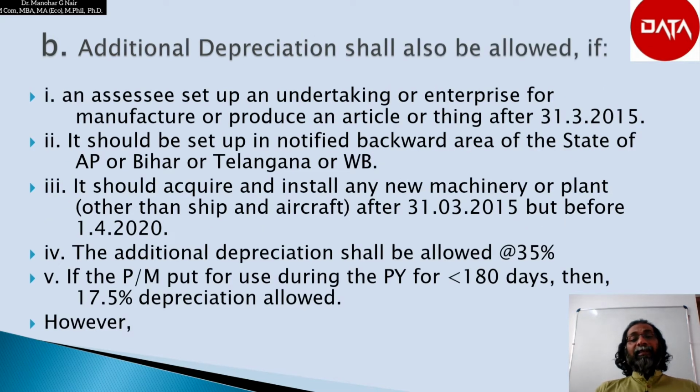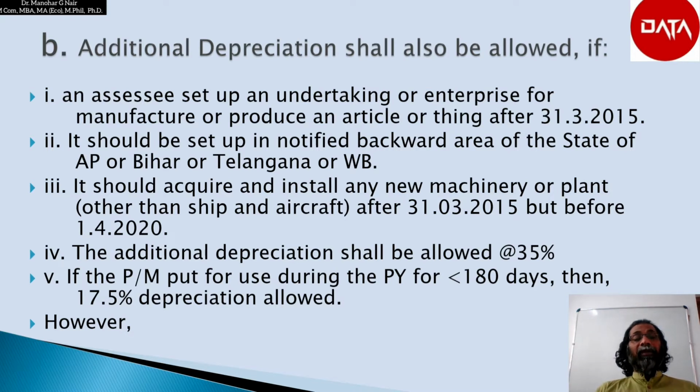Additional depreciation shall also be allowed if an assessee sets up an undertaking or an enterprise for manufacture or production of an article or thing after 31st March 2015. Similarly, it should be set up in a notified backward area of the state of Andhra Pradesh or Bihar or Telangana or West Bengal.